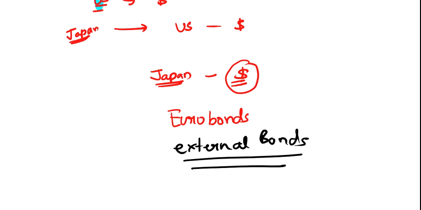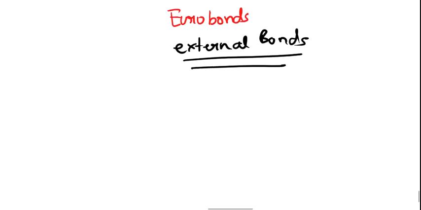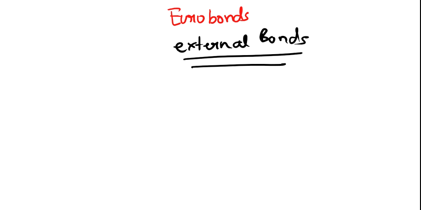So now you can write down one example for the Euro bonds, then it will be really easy for you to understand.